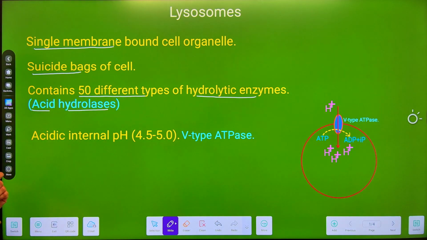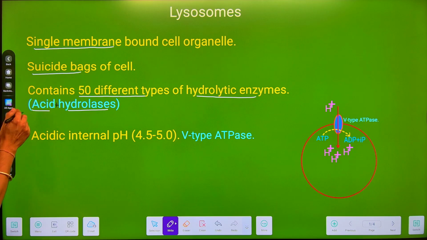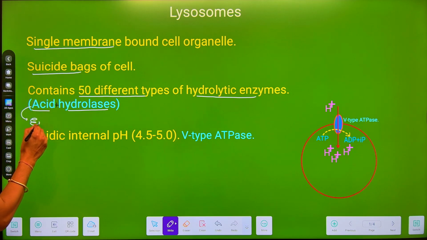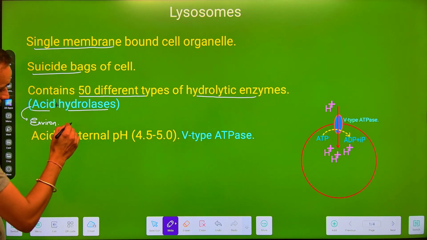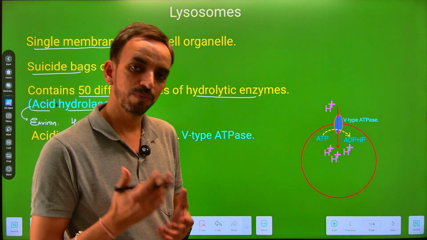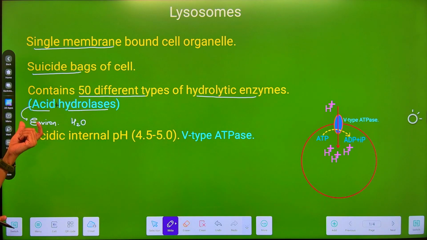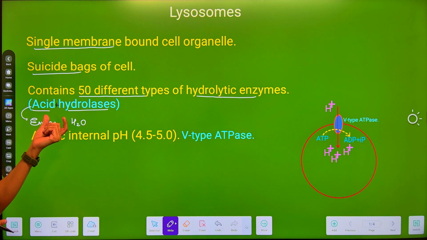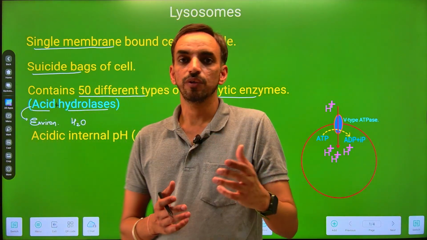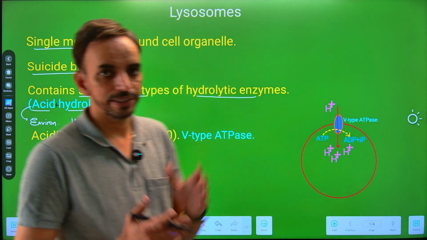They are made up of two words, that is acid and hydrolases. Acid means they require an acidic environment for their functioning, and hydrolases means they require water molecules to carry out the breakdown of other molecules. So first, there should be the presence of an acidic environment for the functioning of these hydrolytic enzymes, the acid hydrolases, and they will carry out the breakdown of molecules by using water molecules. So these are the hydrolases.